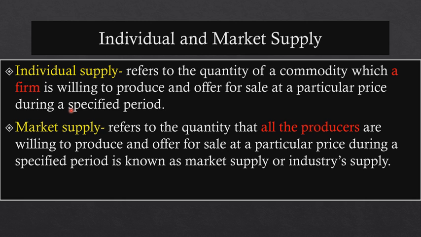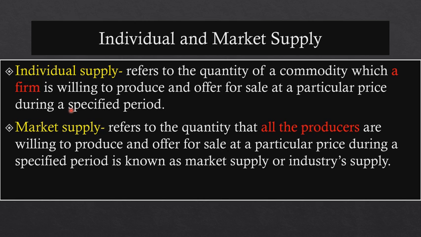Like if you take toothpaste, suppose Colgate, it is one individual firm. I'm giving you a short example: 10 packets of Colgate he is offering in the market today at a price of rupees 10 each, for a 1 month period.